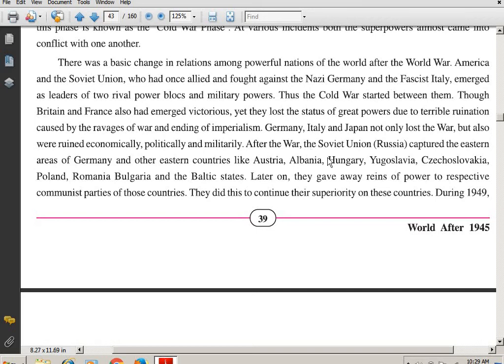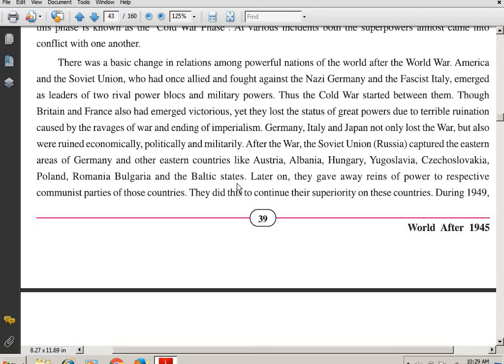After the World War, the Soviet Union, that is Russia, captured the eastern areas of Germany and other eastern countries like Austria, Albania, Hungary, Yugoslavia, Czechoslovakia, Poland, Romania, Bulgaria and the Baltic states. Make a bracket, students. After the World War, what happened? The Soviet Union, that is Russia, had captured the eastern areas of Germany and eastern countries like, underline the countries, Austria, Albania, Hungary, Yugoslavia, Czechoslovakia, Poland, Romania, Bulgaria and the Baltic states.